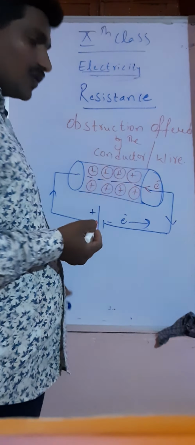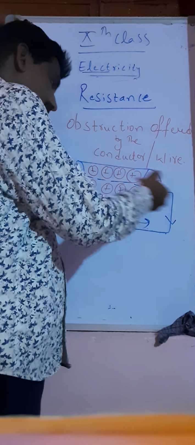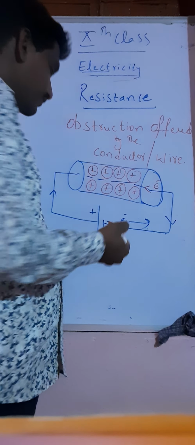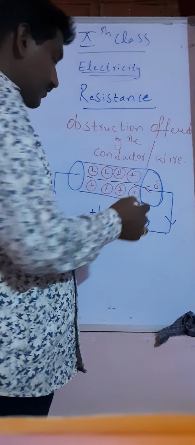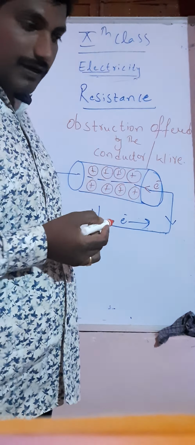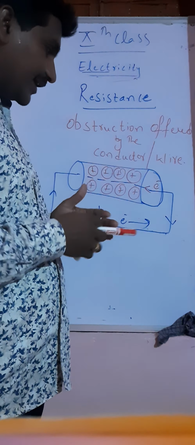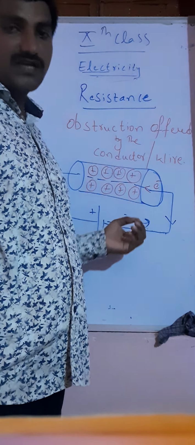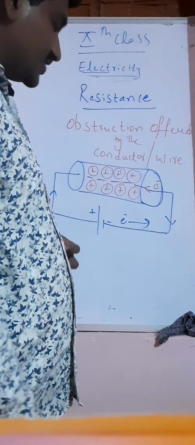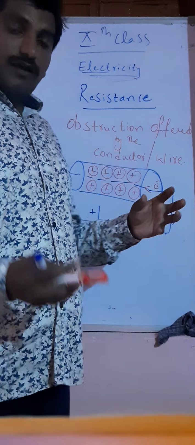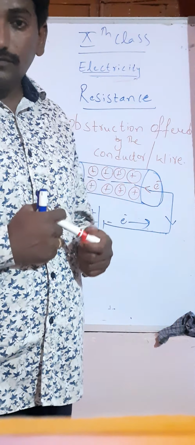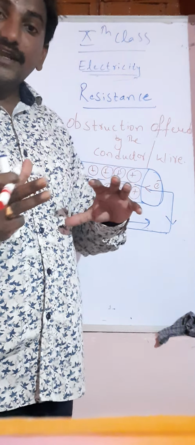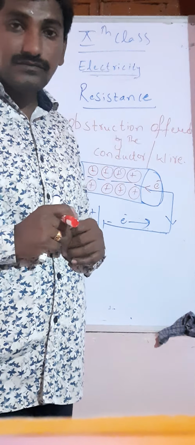When the electron enters the wire and tries to move across it in a particular path, since the electron has negative charge and the protons or positive charges have positive nature, they try to attract the electron. They try to distract the path of the electron.